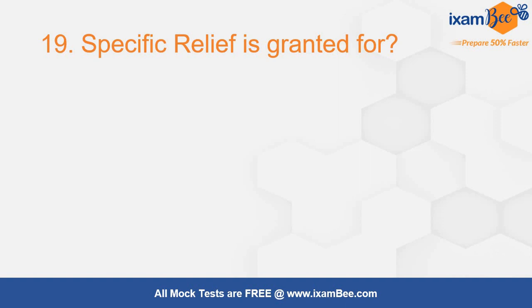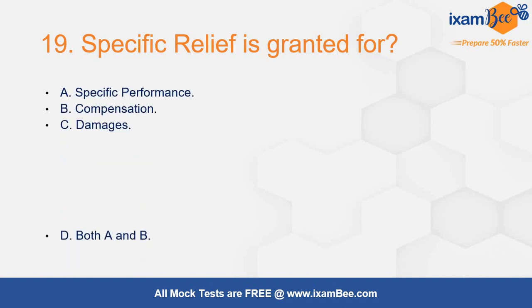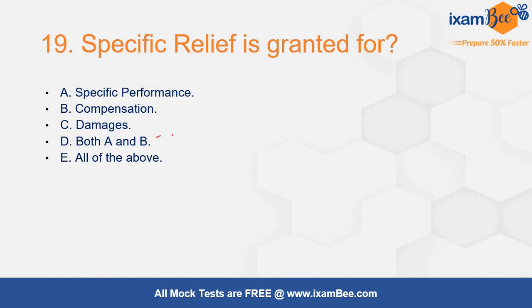Specific relief is granted for specific performance, compensation, damages, both A and B. अब यहाँ पर ऑब्जेक्टिव पे फोकस करना होगा आपको, एक्ट का ऑब्जेक्टिव क्या है, and by putting these two options they have made it more confusing for you. The answer will be A. You have to just focus on what Specific Relief Act is basically talking about.